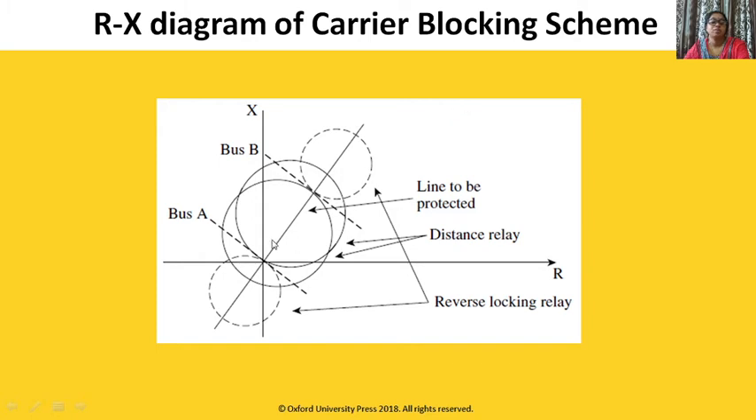Now this is carrier blocking scheme. If we are using a mho relay, then with this reverse locking relay, the protected section is this much only. This is our line to be protected. If the characteristic falls in this reverse locking relay, the relay will not operate. This is the line to be protected.